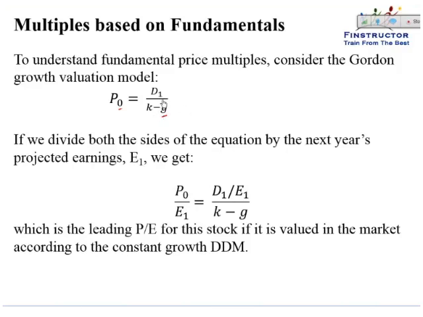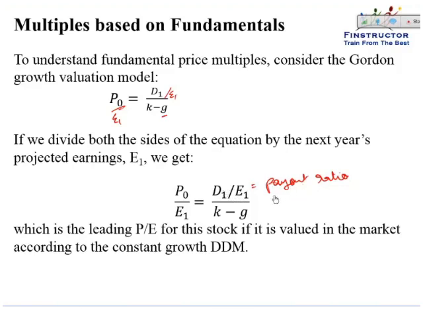Now, if we divide both sides by the forward earnings or by the next year's earnings, then we'll get the price to earnings multiple. If the price is given by D1 upon k minus G, then the price to earnings multiple should be given as D1 upon E1 upon k minus G, where D1 upon E1 is referred to as the payout ratio of the stock, or what part of the earnings is the company willing to pay out as dividends.